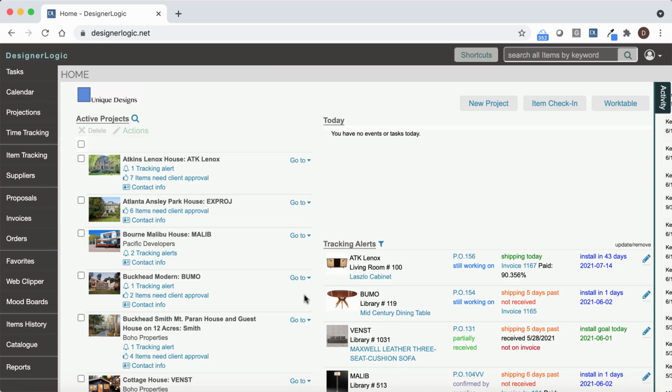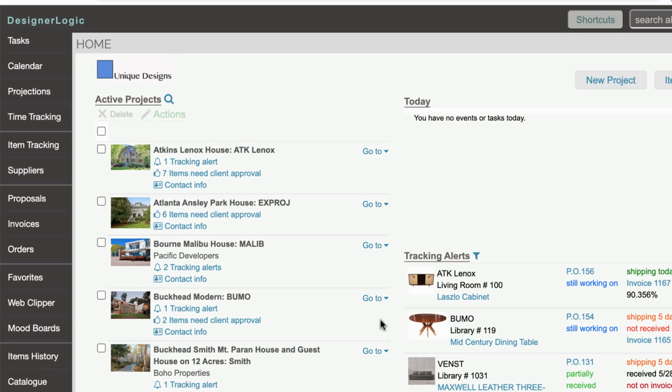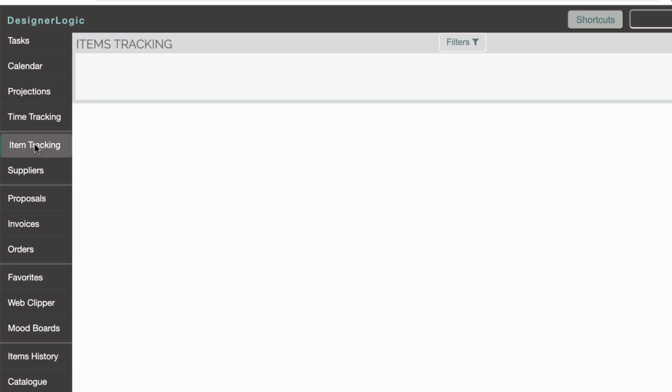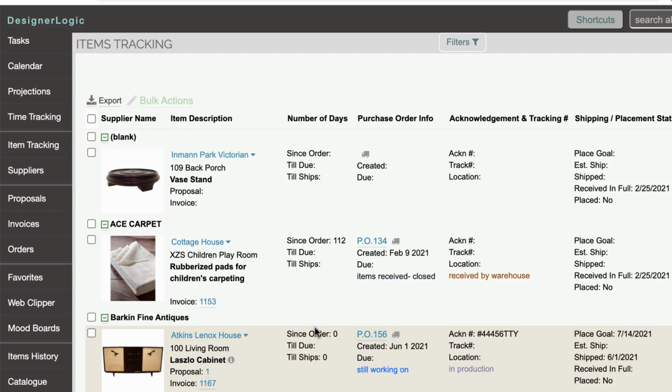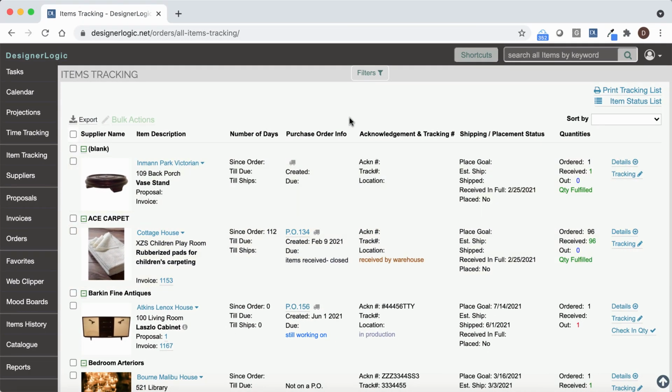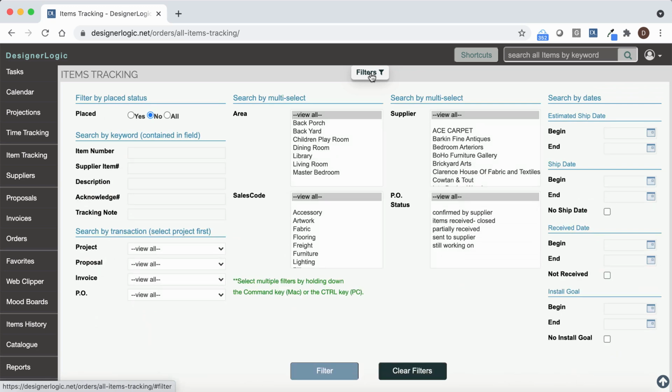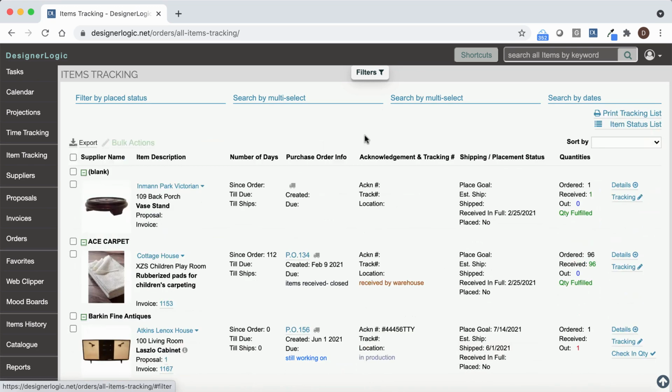In DesignerLogic, you can check in partial quantities of items that you've ordered. Come to the item tracking section. And here you'll see all the items that are still out that you've ordered, and you can filter that list by supplier, purchase order, or a whole bunch of different ways.